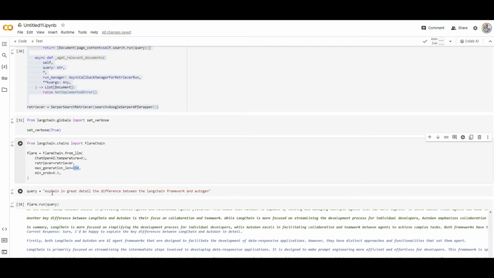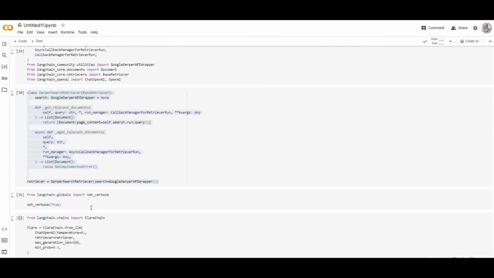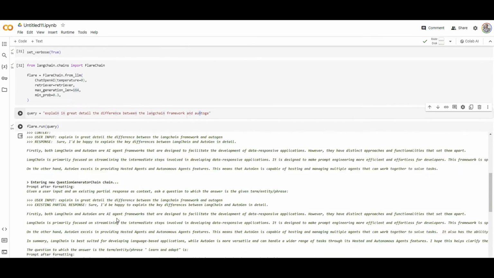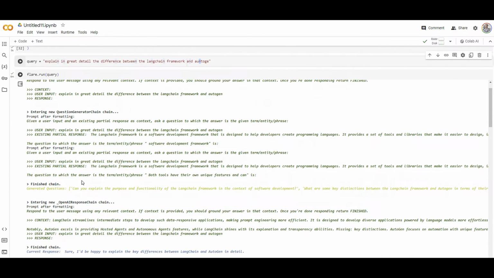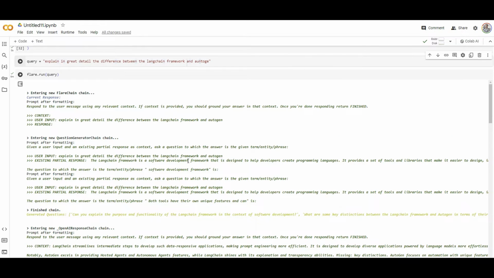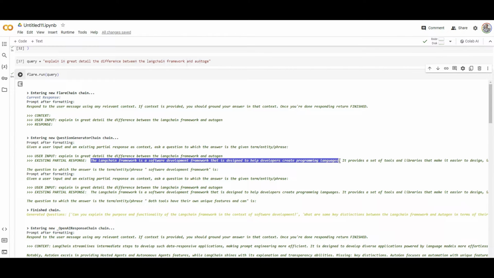For example, here I ask, explain in great detail the difference between LangChain and AutoGen. We know AutoGen is an open source library developed by Microsoft for creating autonomous multi-agent applications. Now, when I ran this, let me go all the way to the top, and let me show you the initial answer here. Let me open that up. There you go. It says LangChain is a software development framework that is designed to help developers create programming language.